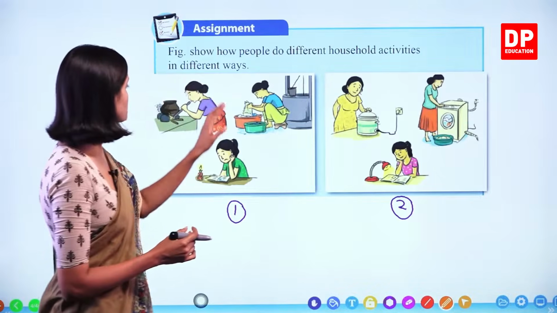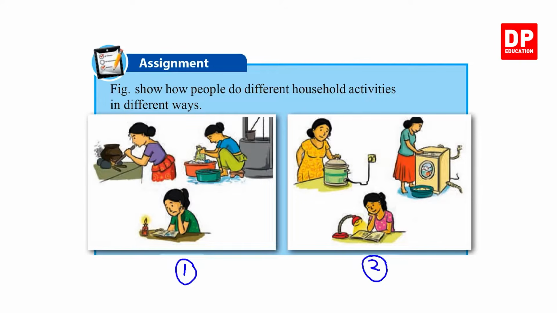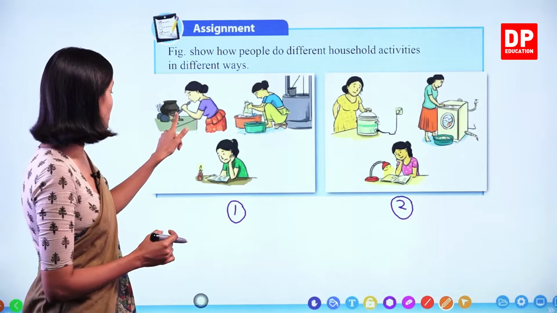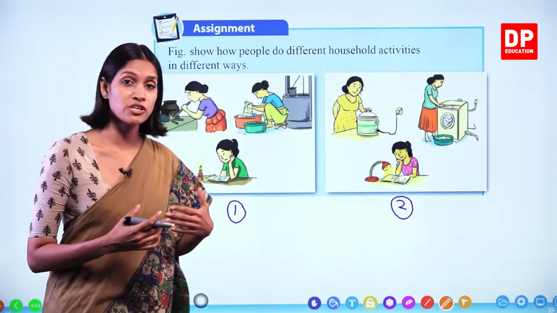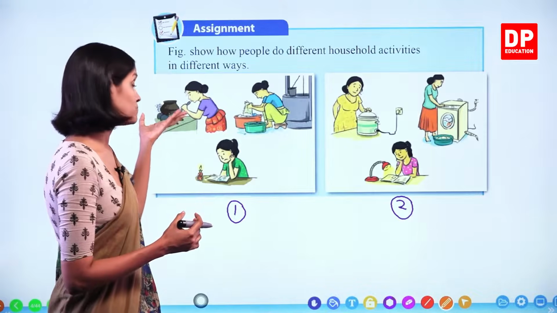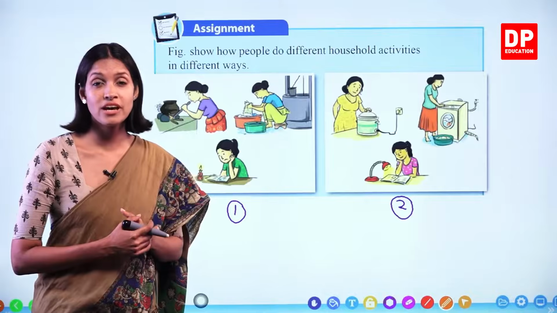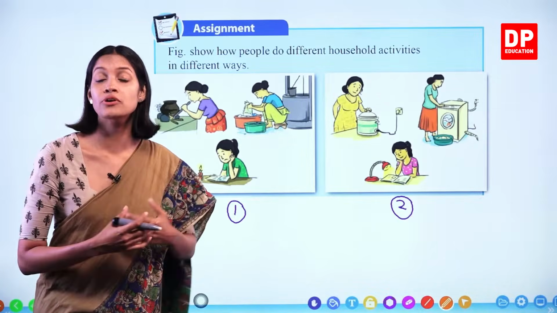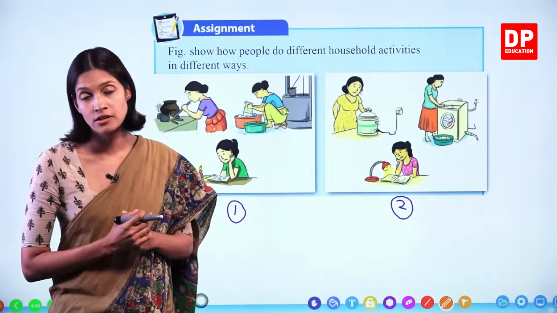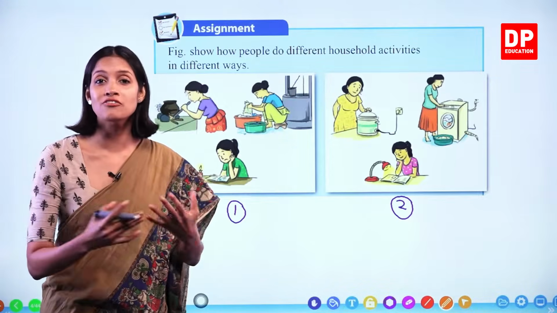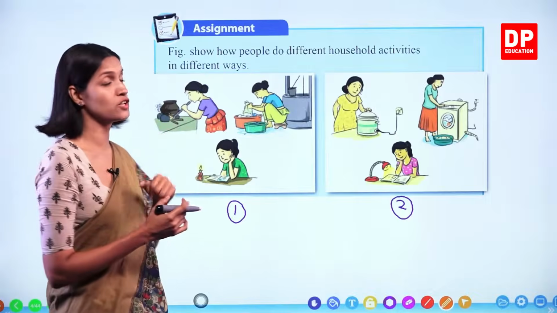Right. Look at this picture. Here it is given how cooking food is done using a firewood hearth. There what you have to do, you all know that for combustion, right? For the burning of firewood or burning of anything, air is necessary, right? Because oxygen is very essential for combustion or burning something. Okay, children? So in that case, we have to provide a lot of air when we burn firewood.